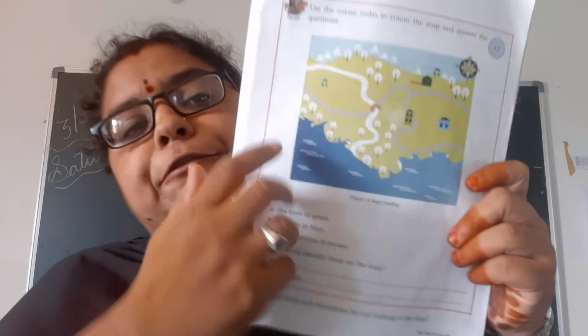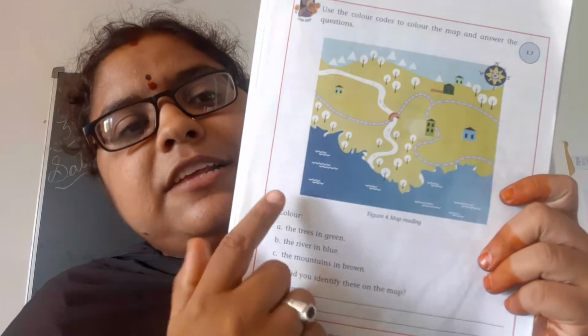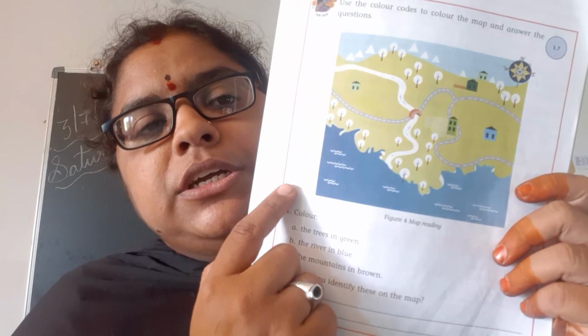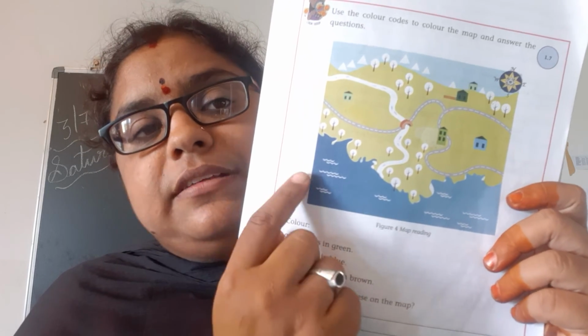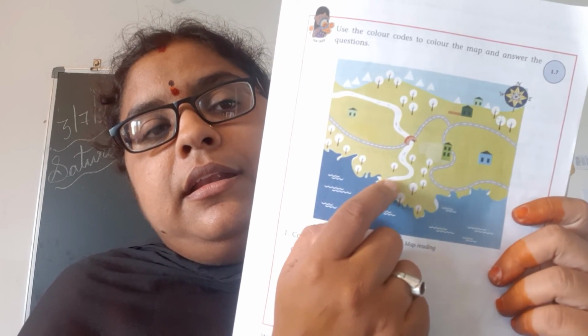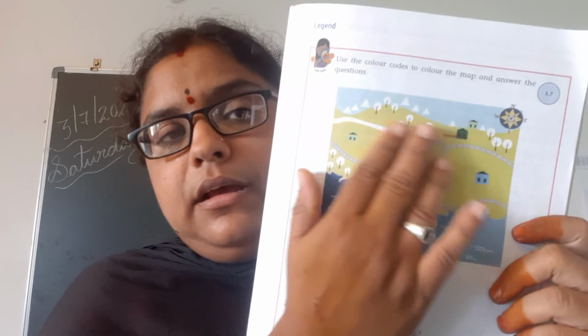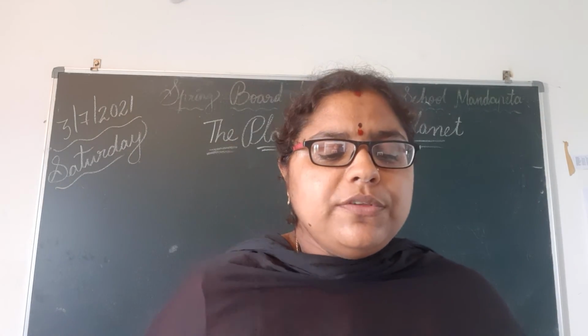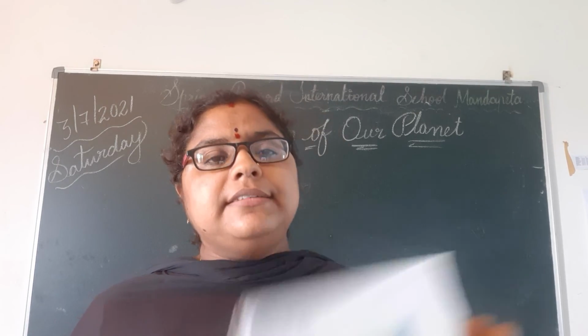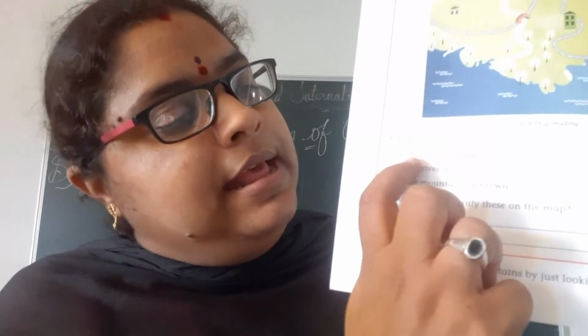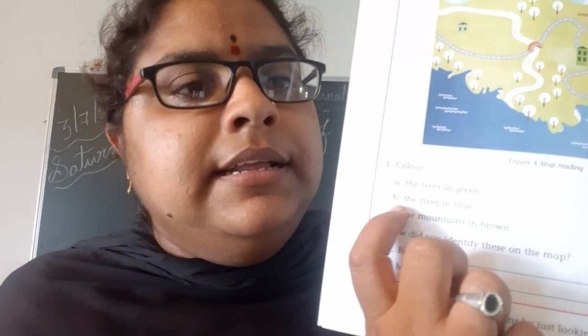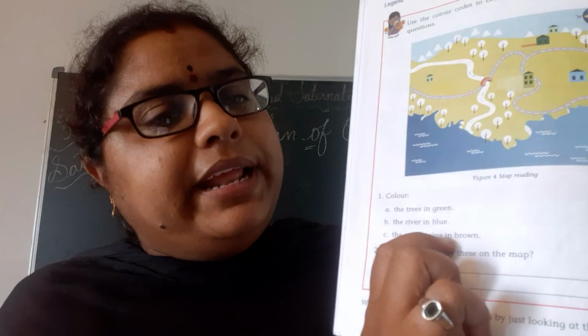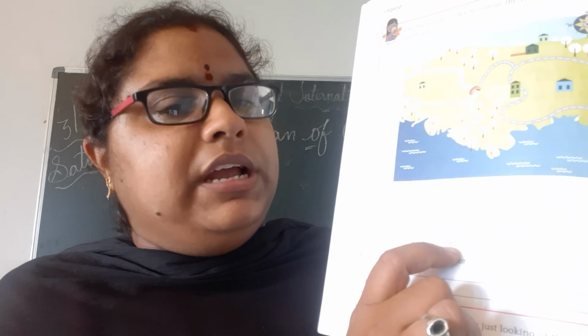See this picture, all of you. See this picture. What can you see in this picture? You can see blue color. Which colors can you see? You can see blue, green, white, somewhat. Okay. Use the color codes to color the map and answer the question. Okay. What colors are there? See here, down they are given. The tree is in green color. The river is in blue color. The mountains are in brown color.